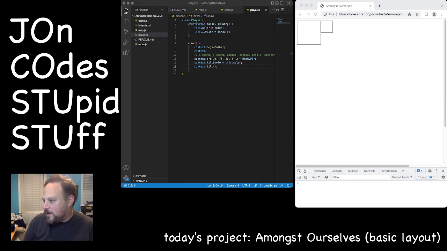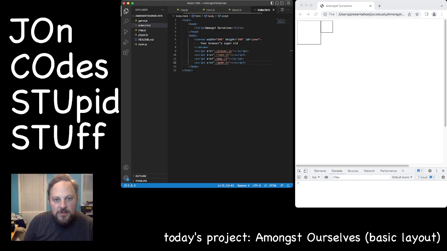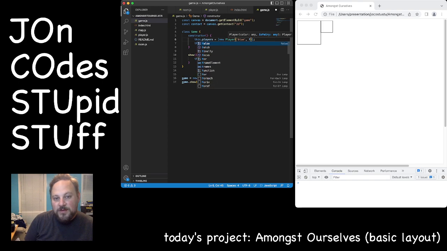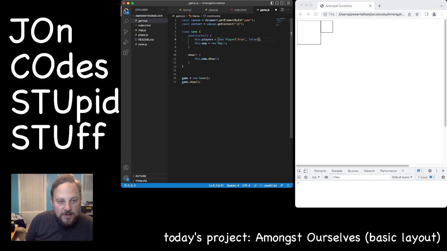And let us go define that character. So we will go back to our game. And our game is going to have a player, which it already has. And this player needs its constructor parameters. So we're going to give it blue. And we're going to say it is not a fairy, false. I know we haven't done anything with that yet, but we will in the future. And so